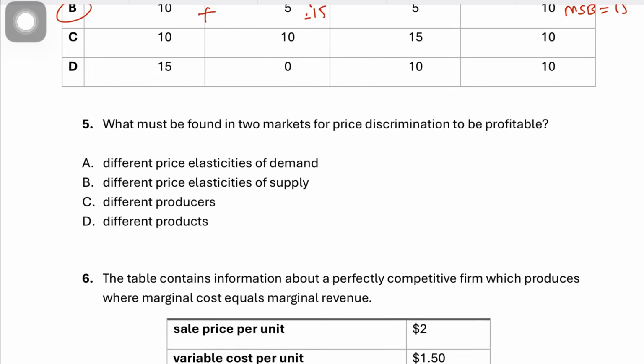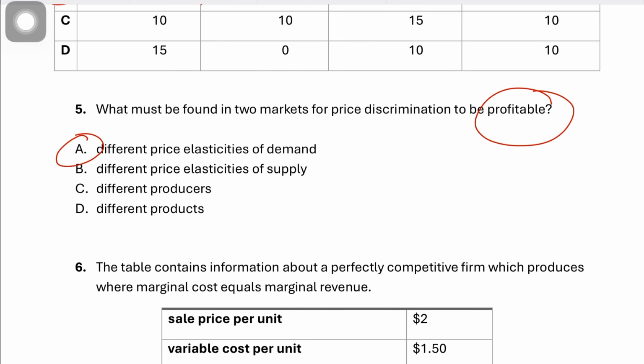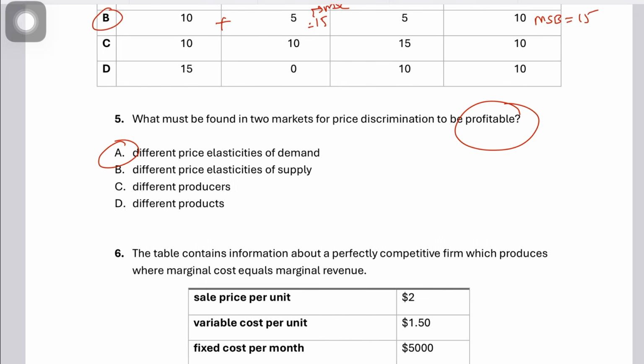Question number 5 says what must be found in 2 markets for price discrimination to be profitable? Okay. Now we have already studied under the conditions of price discrimination, that price discrimination is profitable when a firm can charge different prices to obviously different groups of consumers. That's exactly what makes price discrimination profitable, and producer surplus rises and so do profits. So this would work best when the groups have different price elasticity of demand, because the firm could charge a higher price to those groups with more inelastic demand, obviously because they're less responsive, while it could charge lower prices to those groups with more elastic demand because they're sensitive. So that makes A the correct answer.